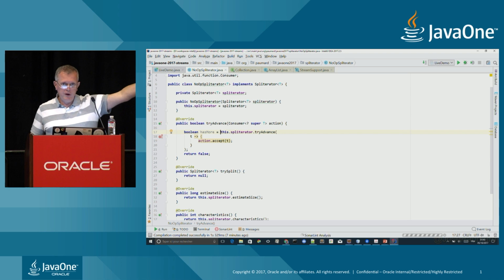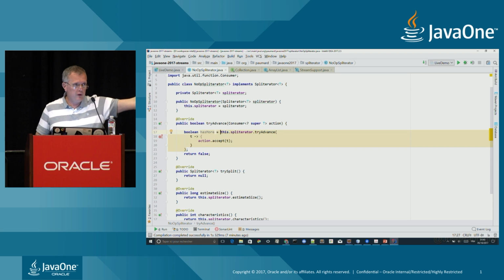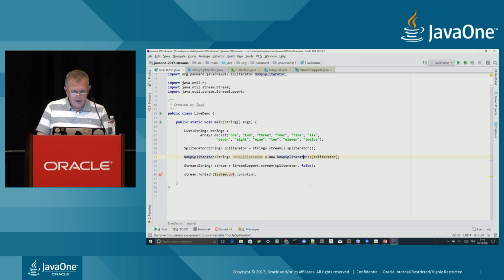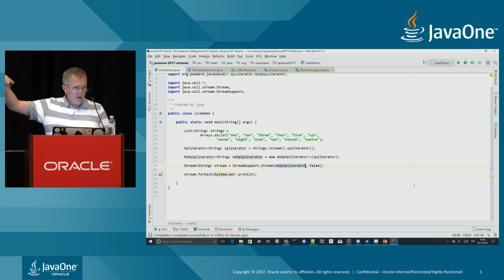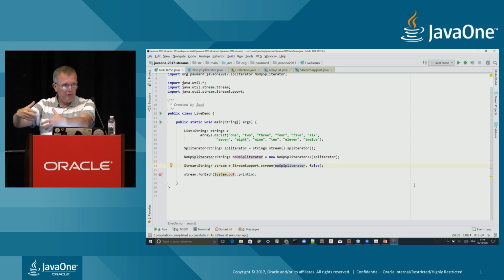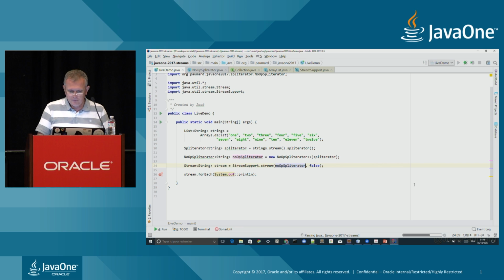This Boolean will be true if there are more objects to consume, and false if it's not the case. Since this spliterator is not doing anything, I can just return this as more object just to complete the process. Now if I check my calling code, I can just provide this spliterator here. So this stream is now created on my no operation spliterator, and I should not observe any kind of difference since my no op spliterator is not doing anything.